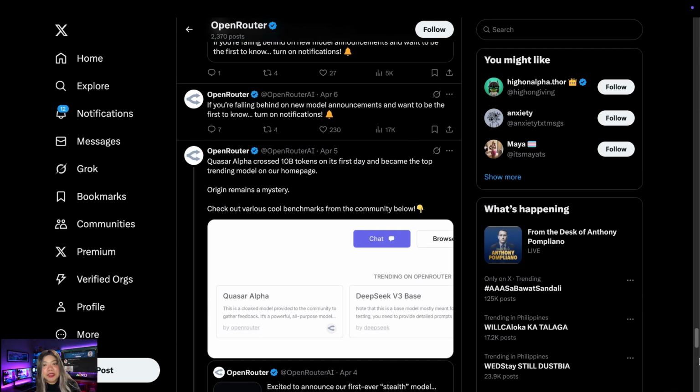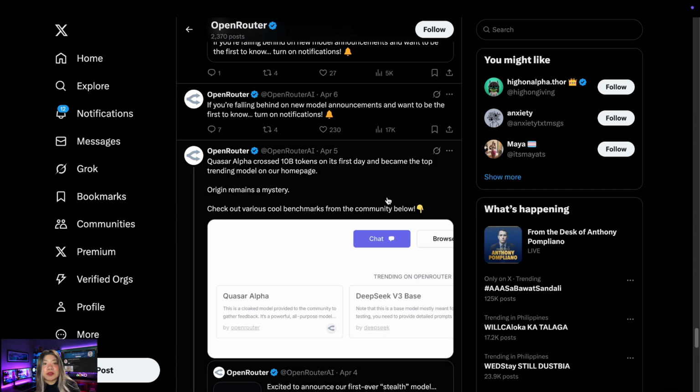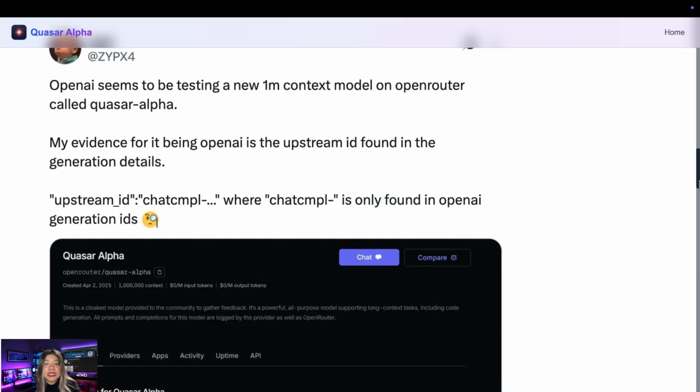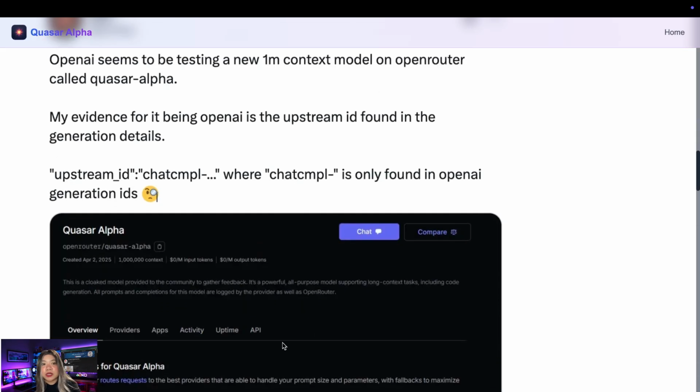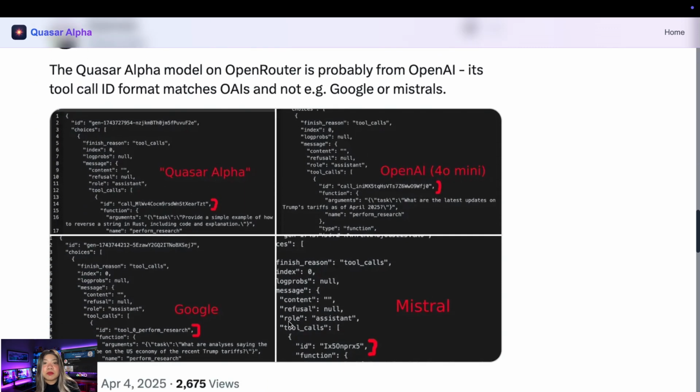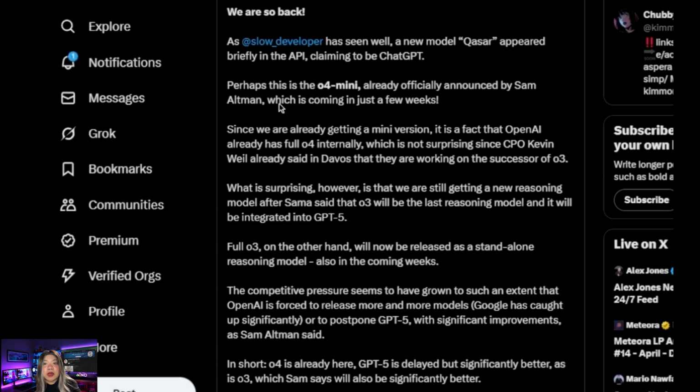The next thing is that OpenRouter says it has already crossed 10 billion tokens generated in its first day, and its origin remains a mystery. They play around with it, so they obviously know which lab it comes from. A lot of people say it is probably from OpenAI, possibly O4 Mini or ChatGPT 5. That's what most people believe. Some say it's a model from Gemini, but I really think it's from OpenAI because I've also seen some other screenshots regarding how the tool calling is happening. So, some kind of preview version.